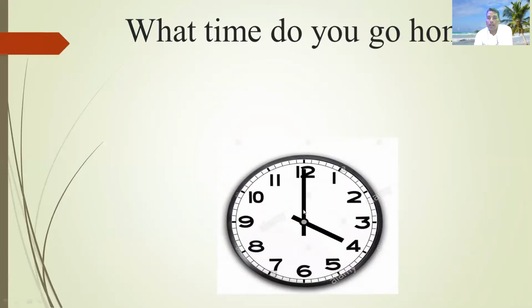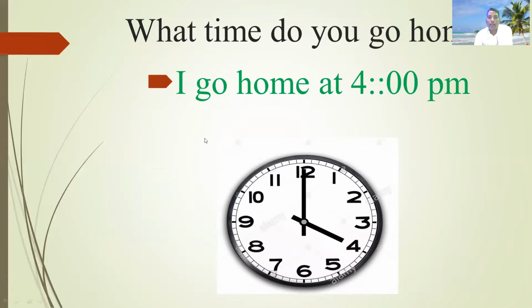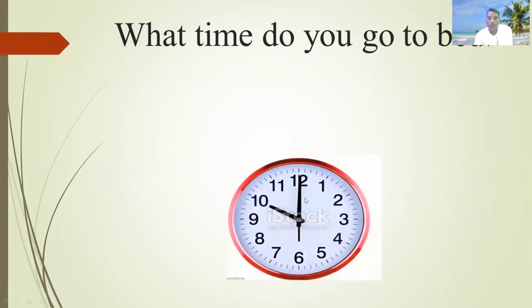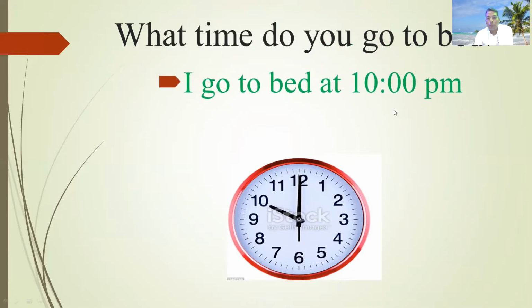In the answer, we can say, I go home at 4 PM. Next slide. What time do you go to bed? It shows the time. Bed means sleeping time. And I go to bed at 10 PM in the night time.